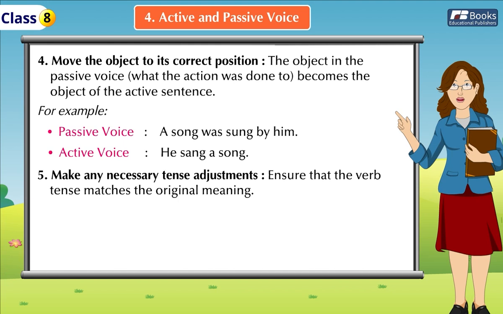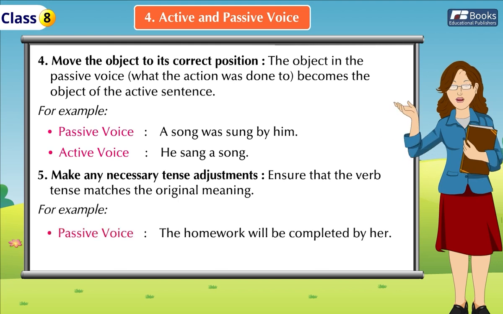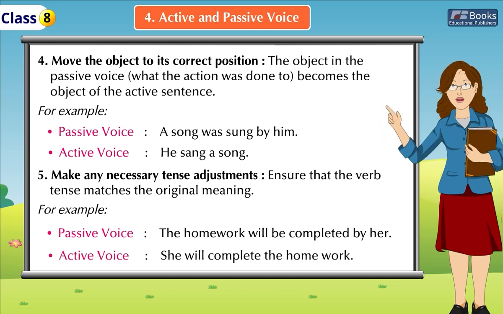Rule 5. Make any necessary tense adjustments. Ensure that the verb tense matches the original meaning. For example, passive voice. The homework will be completed by her. Active voice. She will complete the homework.